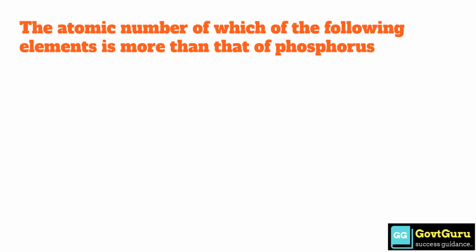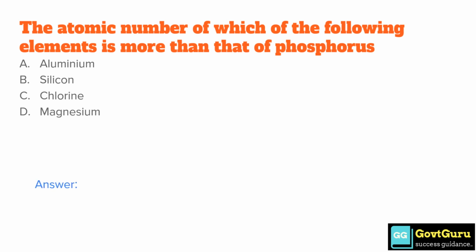The atomic number of which of the following elements is more than that of phosphorus? Option A aluminium, option B silicon, option C chlorine, option D magnesium. So the correct answer is option C chlorine.